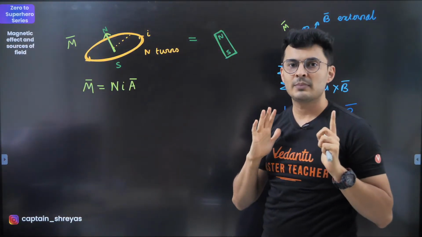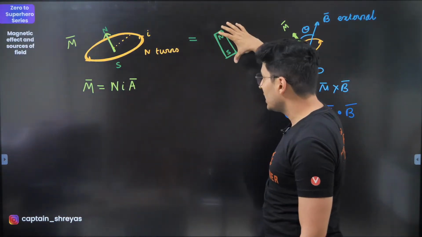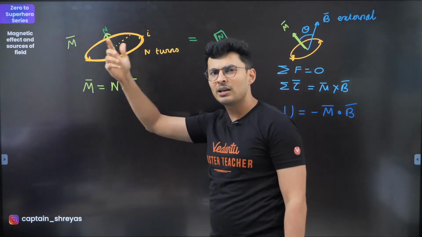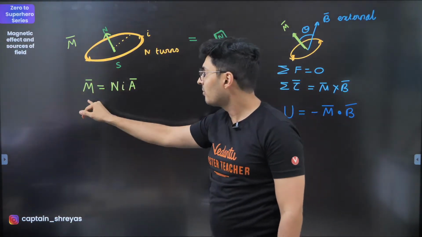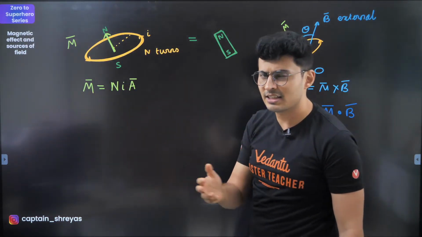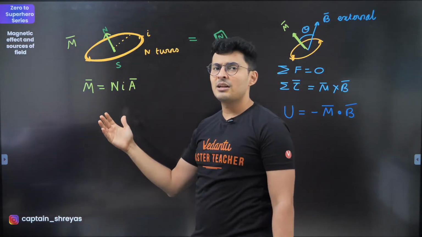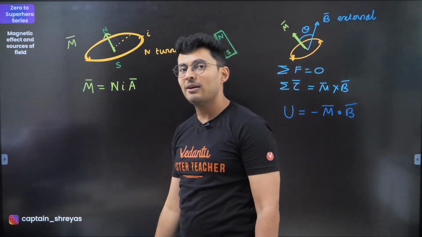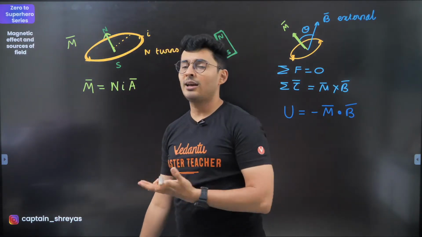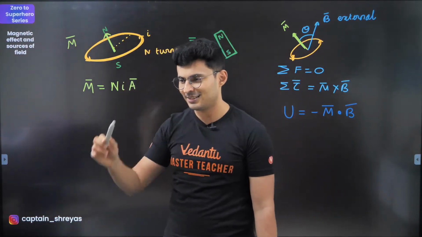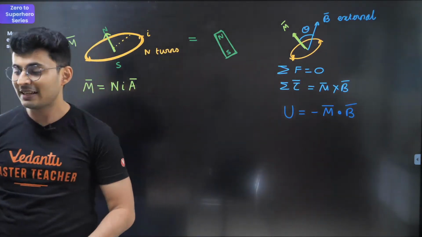As simple as that. So since a magnet has a dipole moment, capital M, this also has a dipole moment. There is a calculation for that, and it comes out to be NIA, National Investigation Agency, just like you have CIA in Hollywood movies. In Indian cinema, you have NIA. Okay, you can have RAW, you can have CID also, I know, but NIA, that's how you're going to remember it. Okay, this dipole is very similar to an electric dipole.